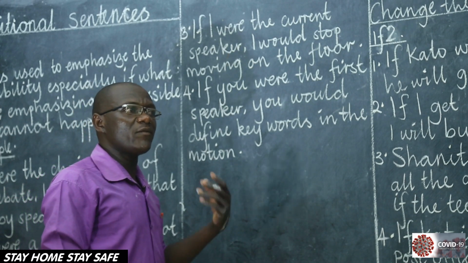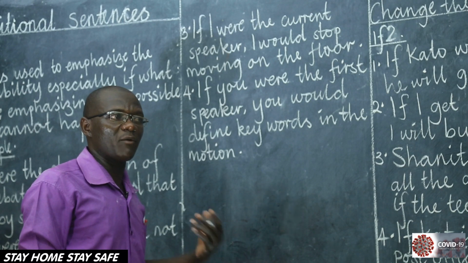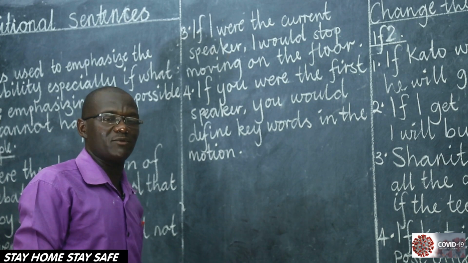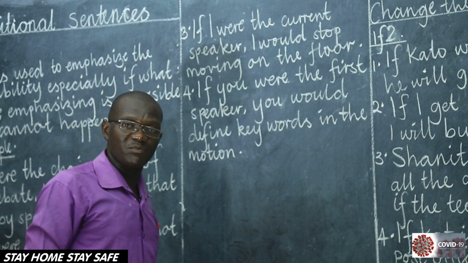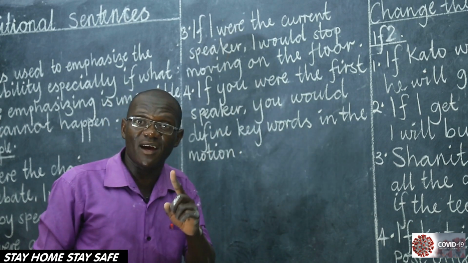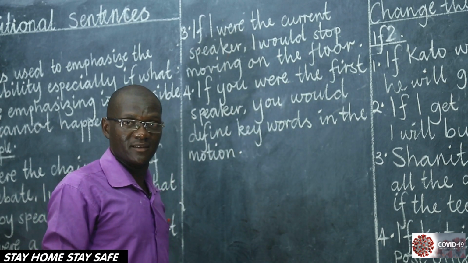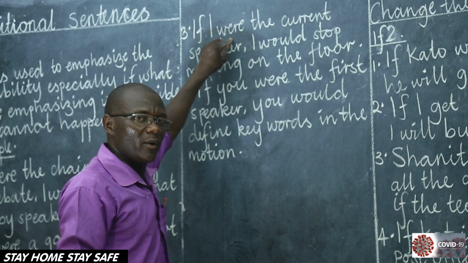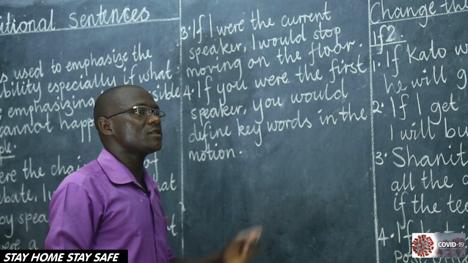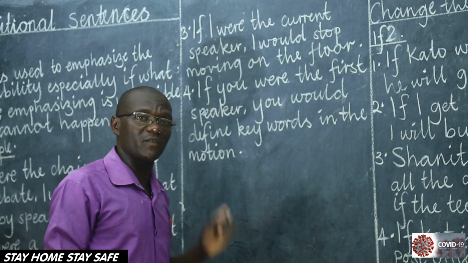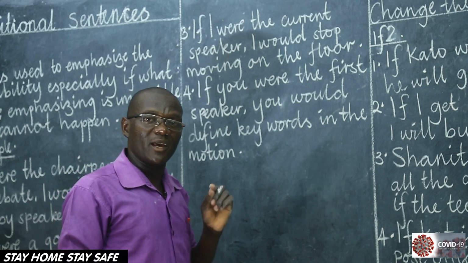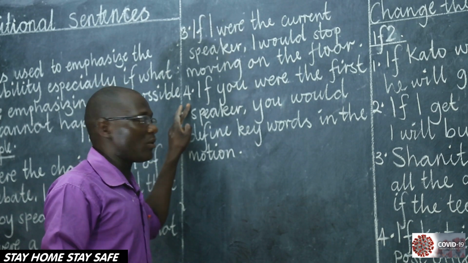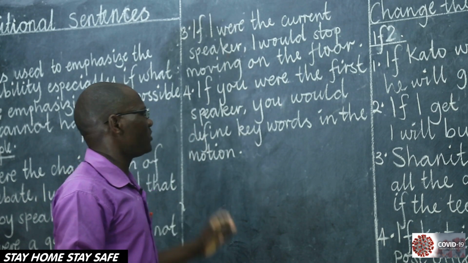But you can say, if I was the speaker. That one is possible. You can be the speaker some time to come. In any other debate, you can be the speaker, but the current one is already there, therefore you can't be the current speaker. That's where we put much emphasis. We are emphasizing the word were, whereby we need to know it is used to emphasize where we have impossibilities. Number 4, which is our last example, if you were the first speaker, you would define keywords in the motion.